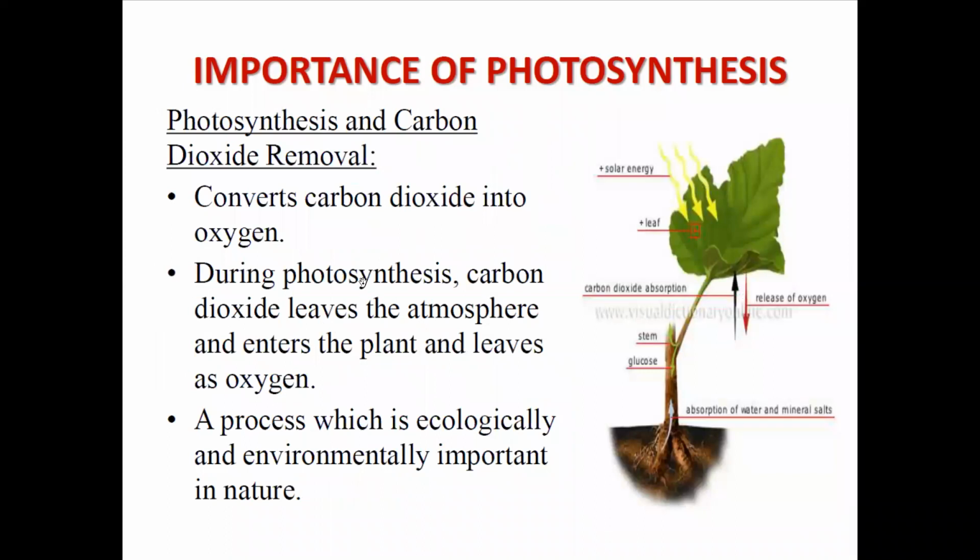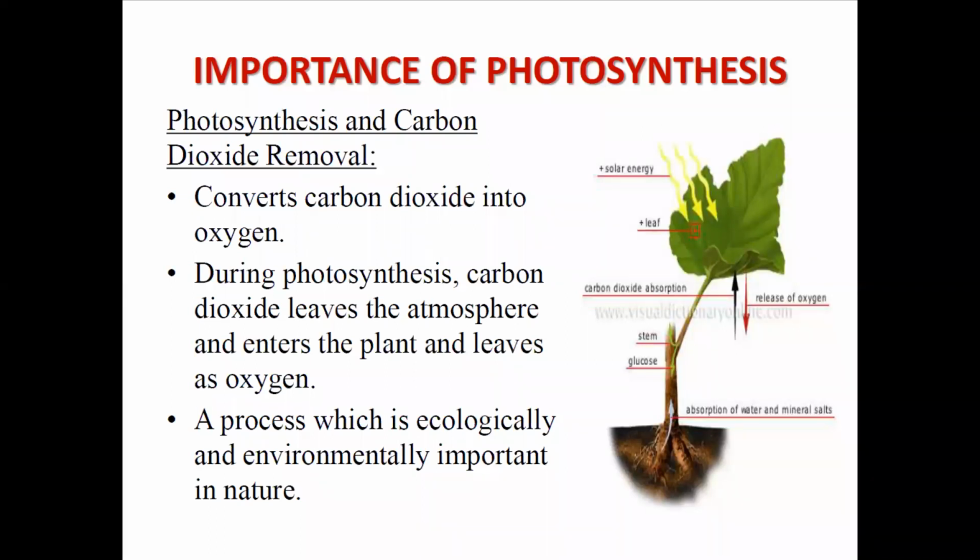Now, what is photosynthesis and carbon dioxide removal? It is one of the most important points while you are studying the importance of photosynthesis. As I have mentioned, carbon dioxide is being taken in and water and oxygen are given out. So oxygen is the most responsible element for the survival of the whole animal kingdom.